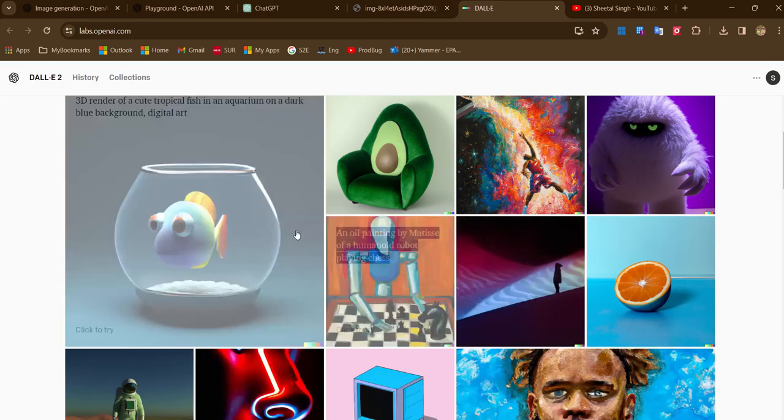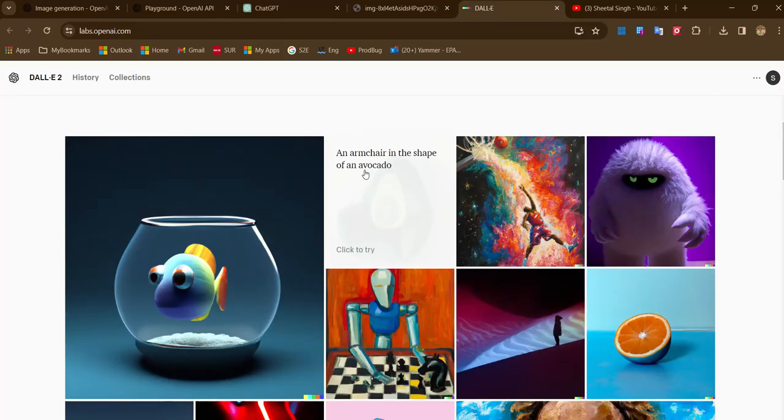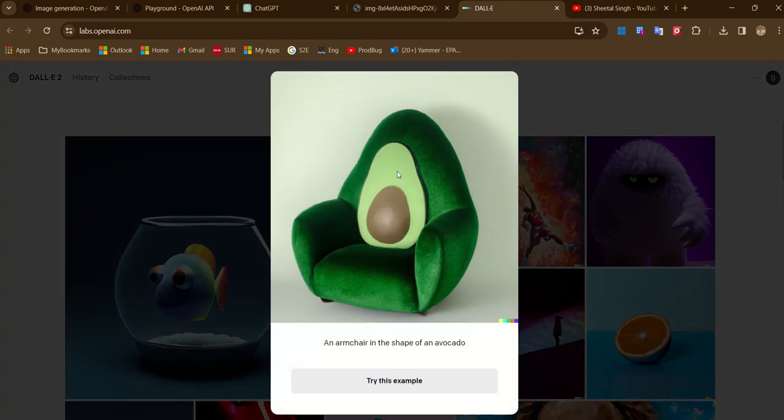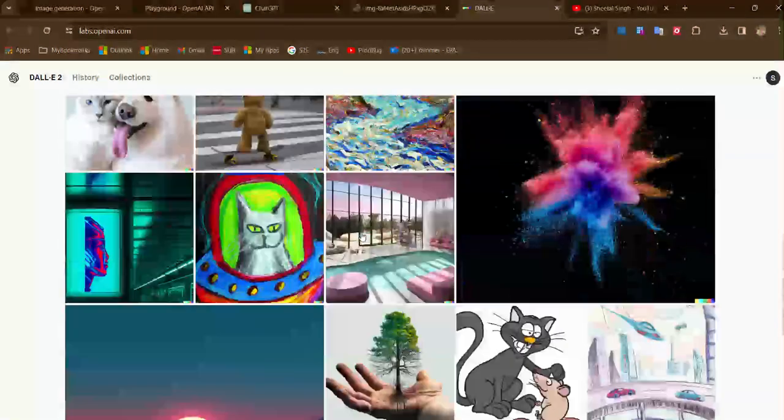Let's see something creative: an armchair in the shape of an avocado. This is the text which we provide as a human, and this is what the AI generated. This is completely creativity. The same goes for the other examples, where you can see some funny images.